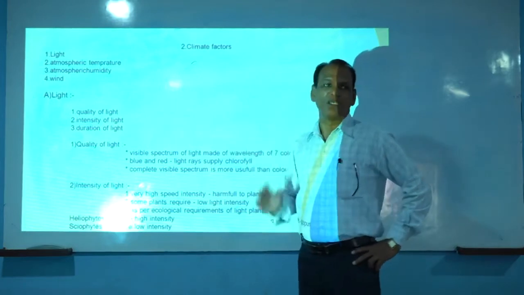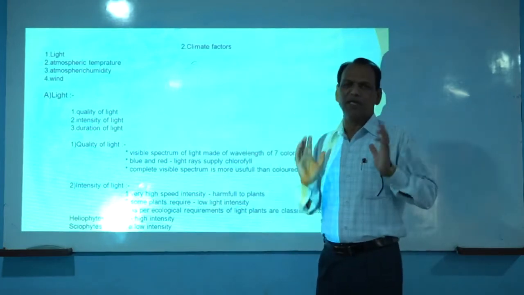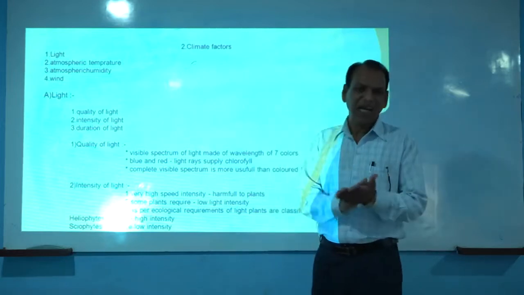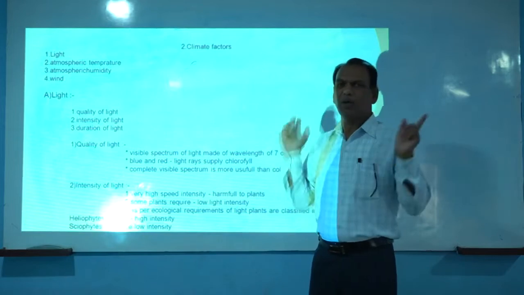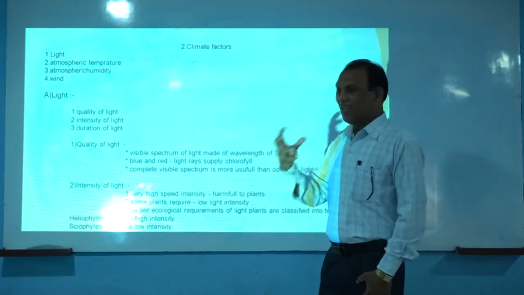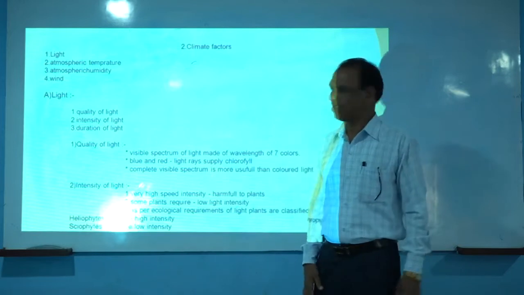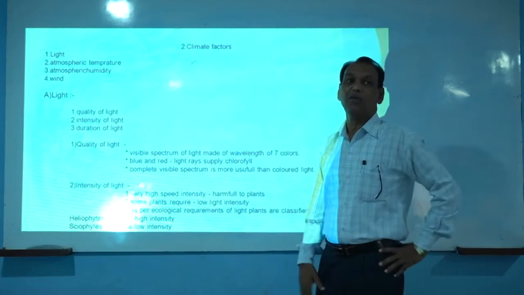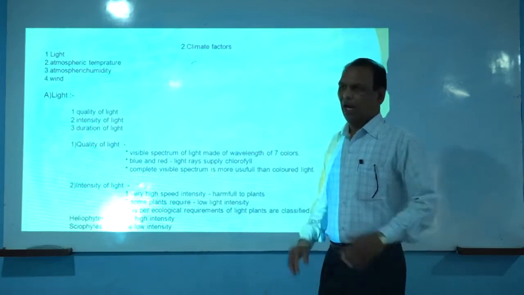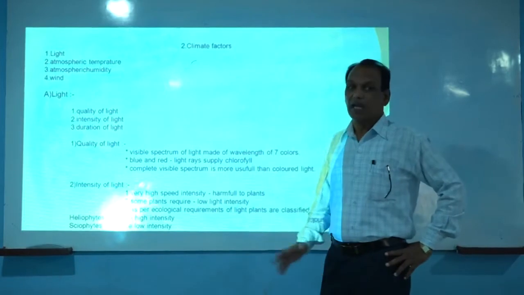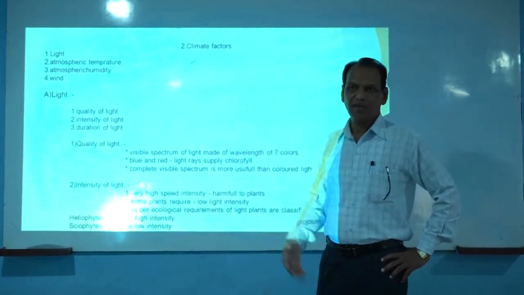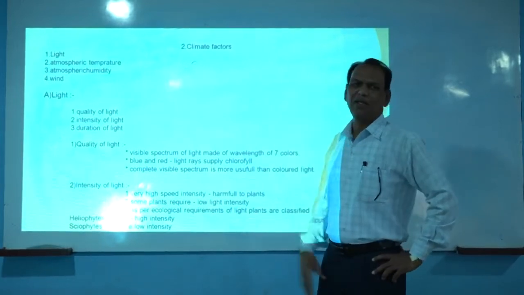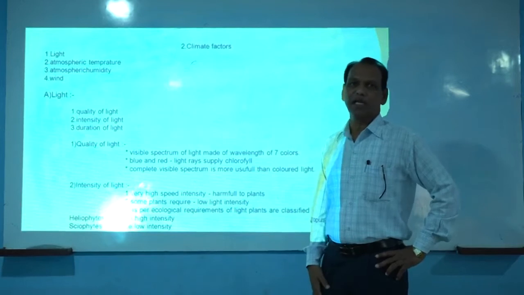As far as the light factor is concerned, light is a very essential factor for the survival of each and every living thing, directly or indirectly. Each and every green plant requires light for the process of photosynthesis. Light plays an important role in the synthesis of food material in the form of starch by the green plants, and this food is consumed or utilized by all the animals, including human beings.